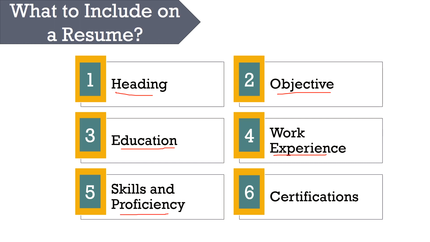Skills and proficiency. With this section, you can inform the recruiter about any unique, relevant or necessary skills that you possess which are not indicated in the other sections in your resume. Certifications. If you have any certification which are related to the specific job position, you can mention them here.